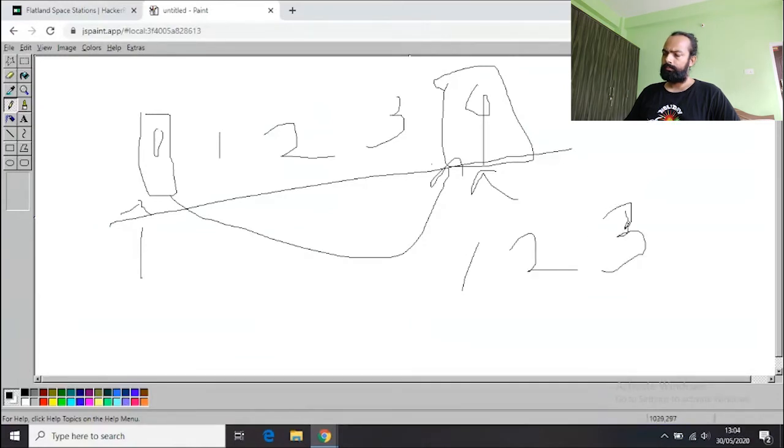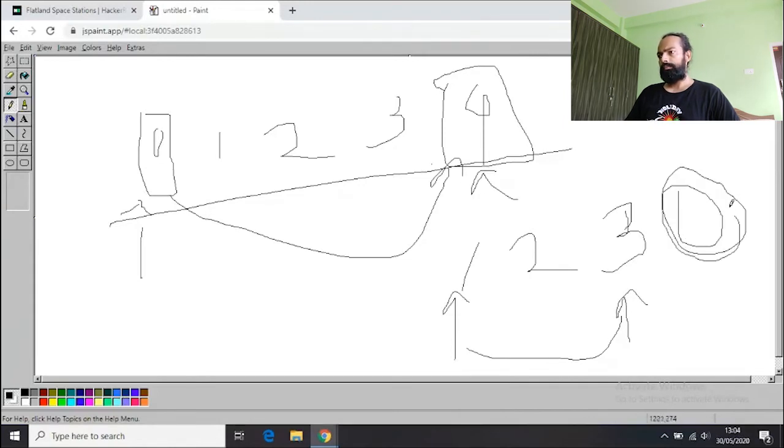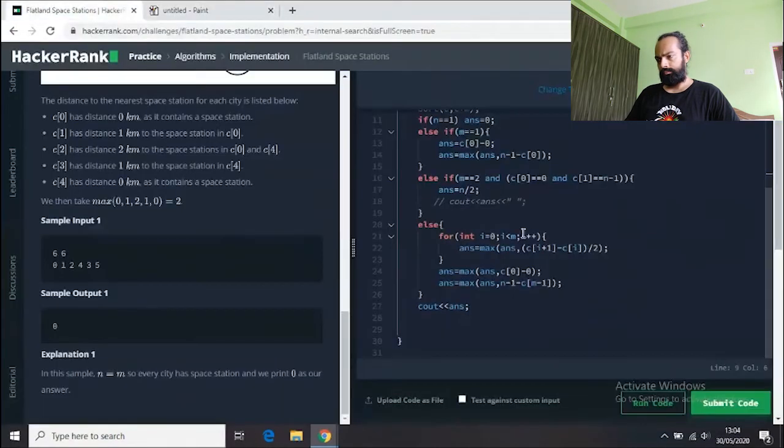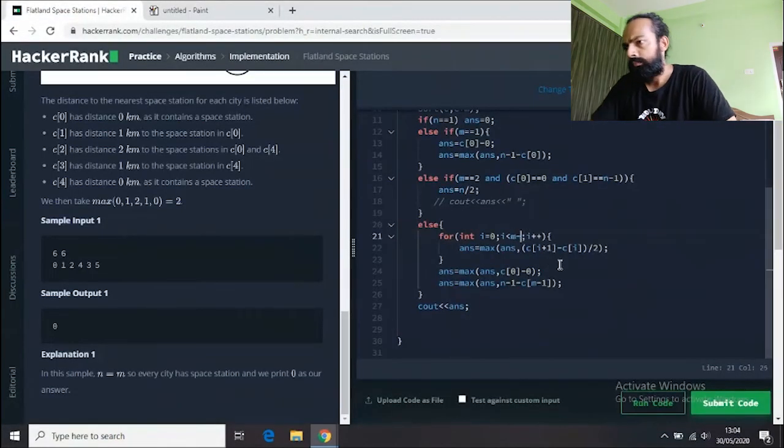This is the CI. I have CI this, and when I'm starting from zero index, that means this. In my operation I have written CI plus one minus CI. In every operation, if my for loop reaches here, it will search for an element at CI plus 1, and I don't have any element here, so the array goes out of bound. To solve this, I will have to put m minus 1 here.